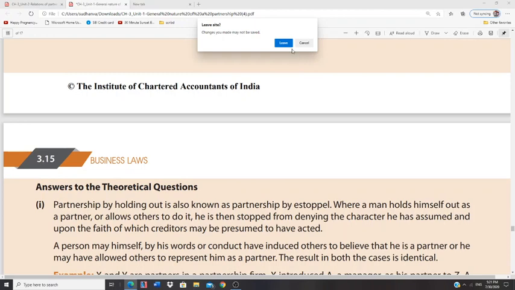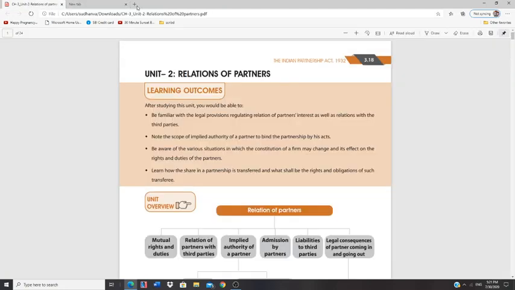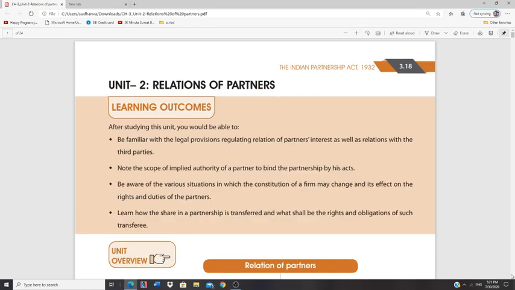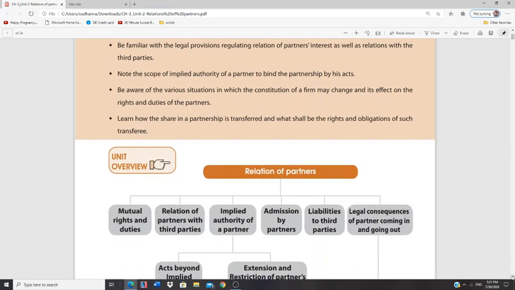Now till now we have discussed the general nature of a partnership firm. Now let us talk about the relationship between partners. I have taken up this particular lesson continuously so that it will be easier for you to understand.